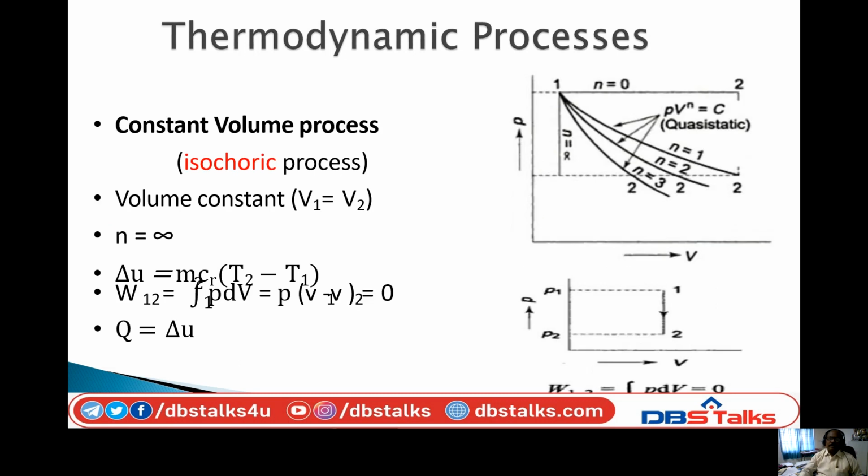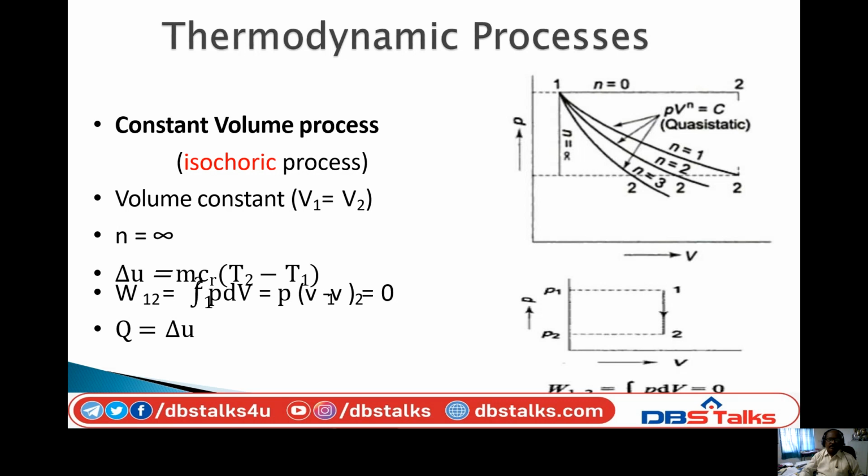If it is a constant volume process, it means volume is constant. So this is a vertical line, where n equal to infinity. The equation is V1 equal to V2. So n becomes infinity. When volume is constant, what will be the work done?